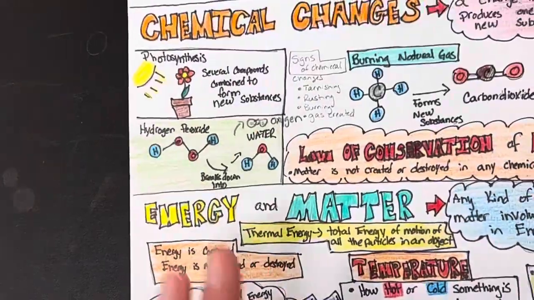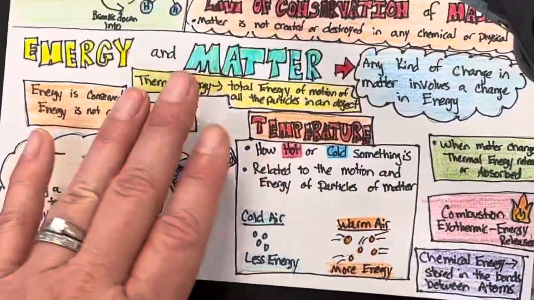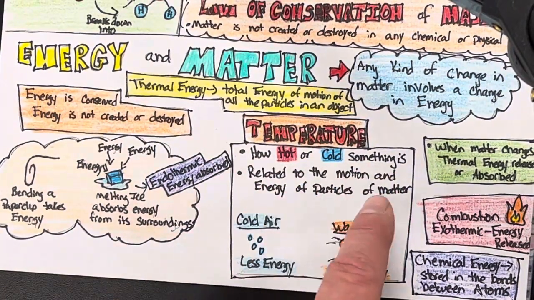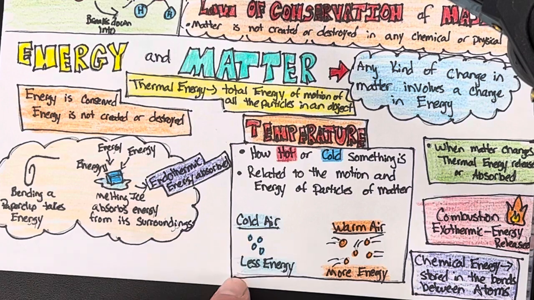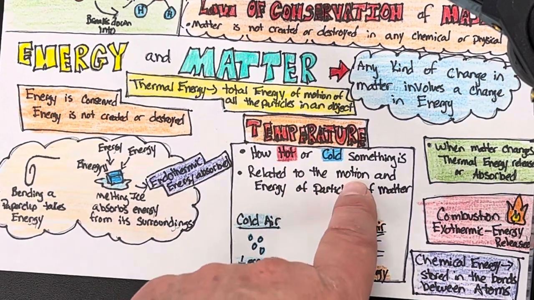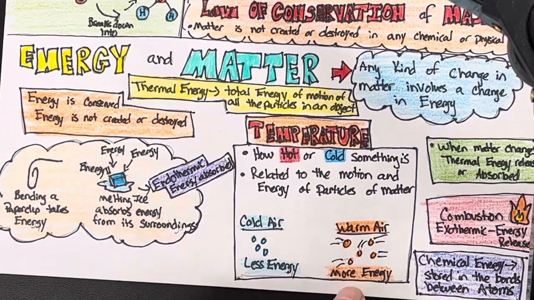Okay, so from that, I wrote, temperature is how hot or cold something is. It's related to the motion and energy of the particles. So I drew cold air, less energy, so those particles aren't really moving, because it says related to the motion. And then warm air, those particles are moving faster, so that's more energy.